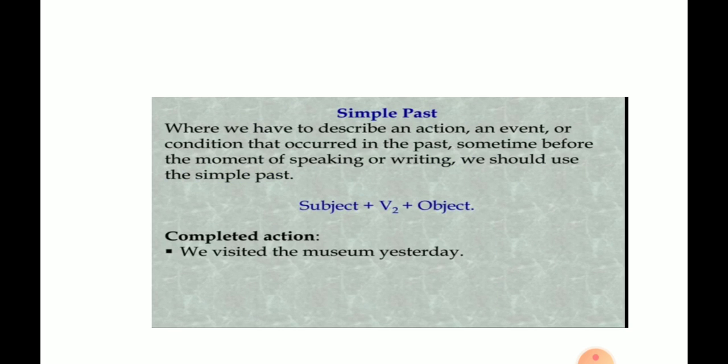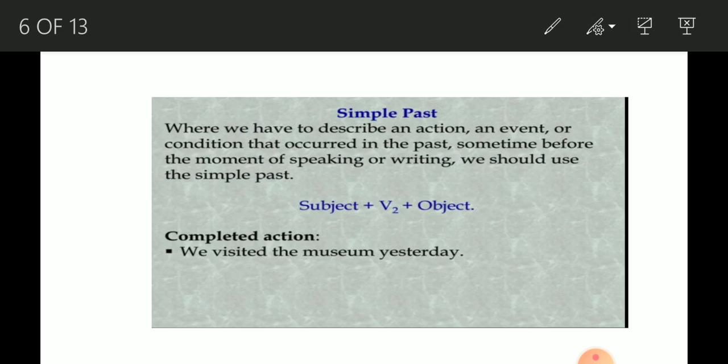We closed the shop at 8 p.m. She met me last year. Simple past tense is also used to indicate a past habit or repeated events that are now over. It also describes the habitual past by using used to. Sometimes to talk about a habit which we had in the past but not now in the present, we can say used to. She used to drink tea in the morning, but now she is not drinking.